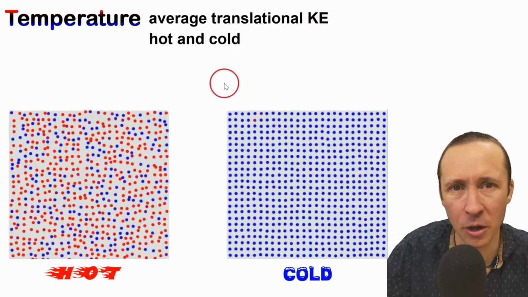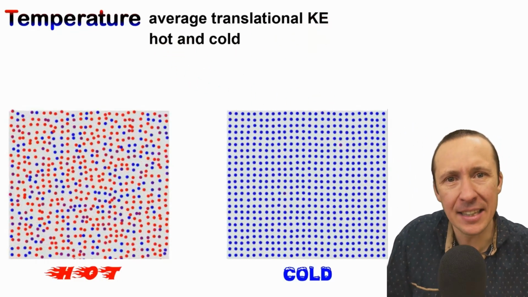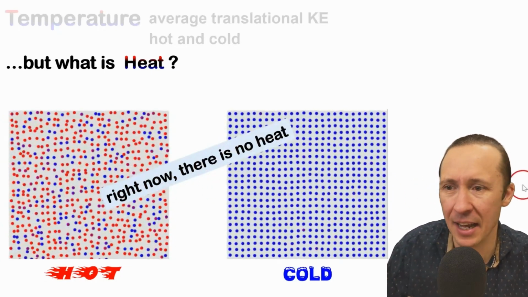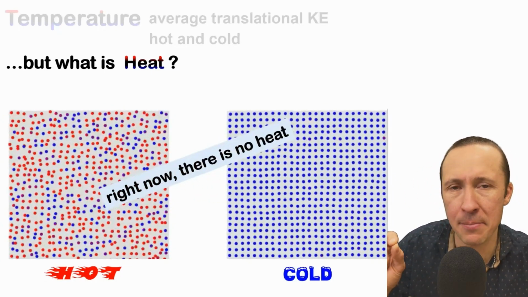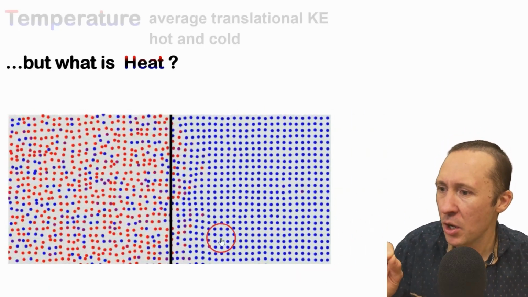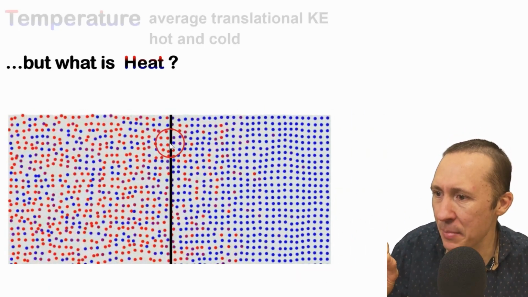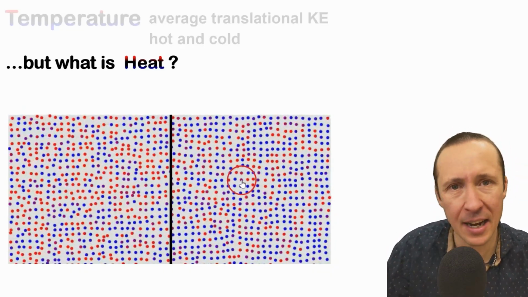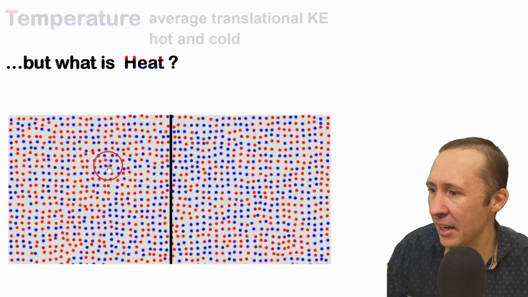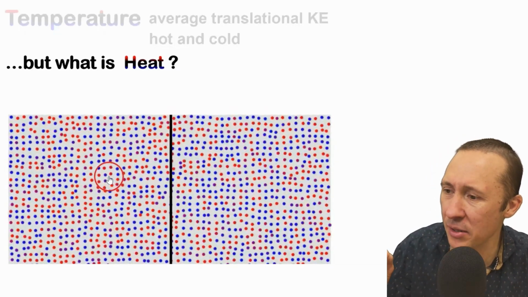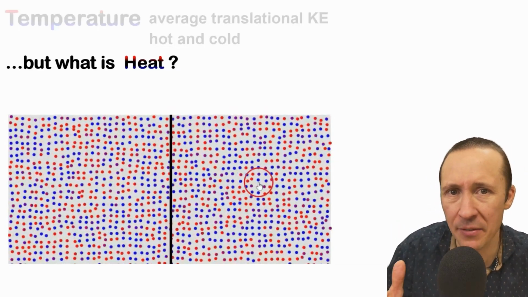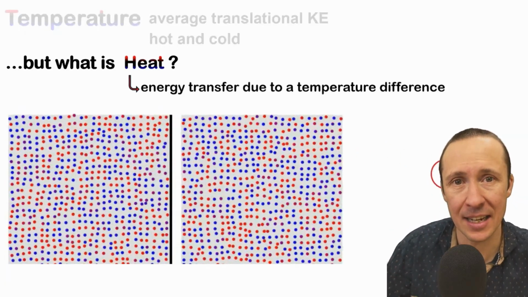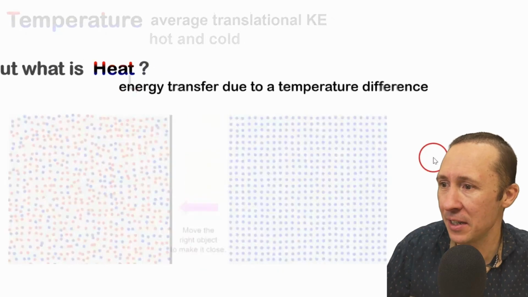It's a measure of hot and cold. But what is heat? Heat is not present right now. Heat's a transfer of kinetic energy. If we take these two bodies and put them in contact with each other, we see that because of the collisions at the barrier, the slower moving particles start moving faster. Their kinetic energy increases. The kinetic energy of the hotter body goes down a little bit, and that transfer of kinetic energy due to this temperature difference is what heat is. That's kind of our definition of heat.